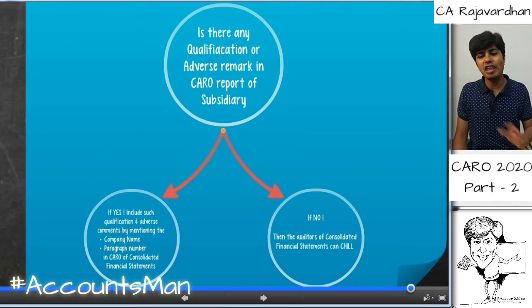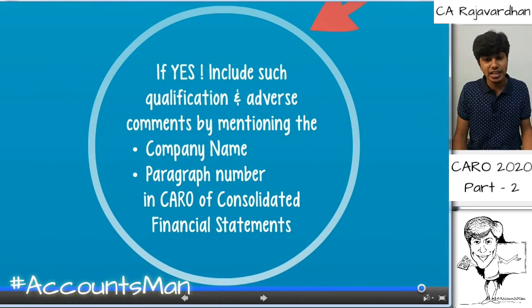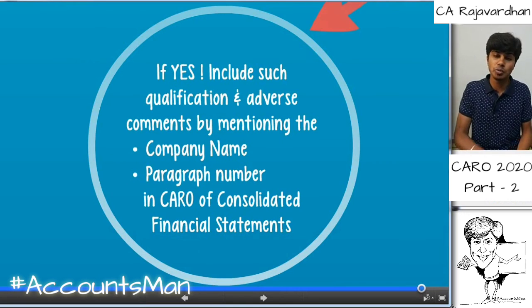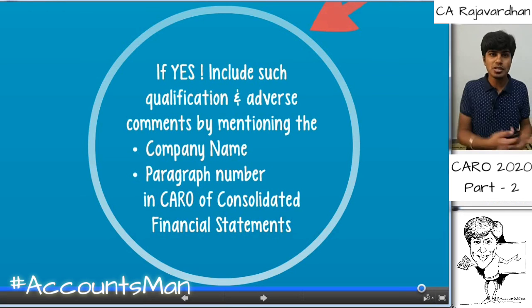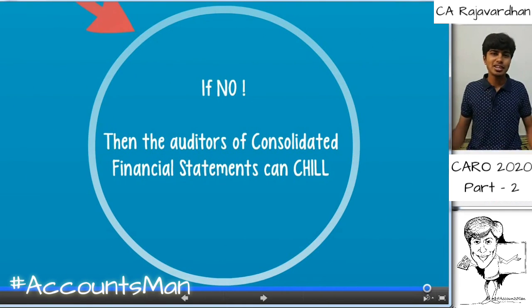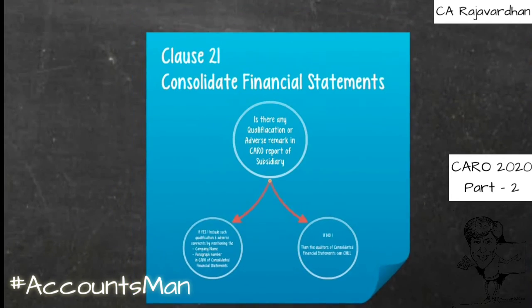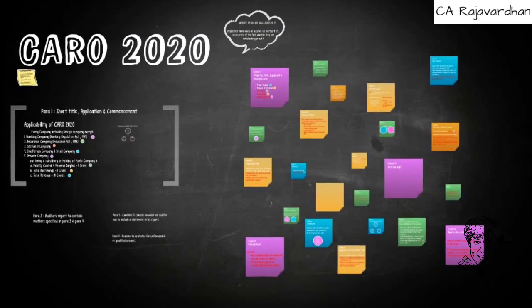So is there any qualification or adverse remark in the CARO report of the subsidiary? If the answer is yes, then the qualification or adverse comment should be included in my CARO of the consolidated financial statements, including the name of that particular company and the paragraph number in the CARO of that subsidiary, because I might have more than one subsidiary. If the answer is no, then you can just chill. And this is the clause by clause analysis of all 21 clauses of CARO 2020.